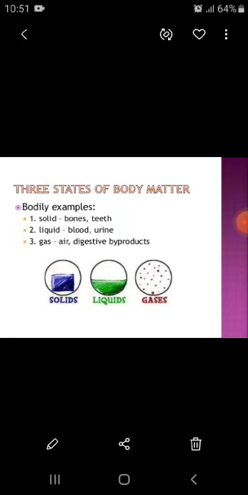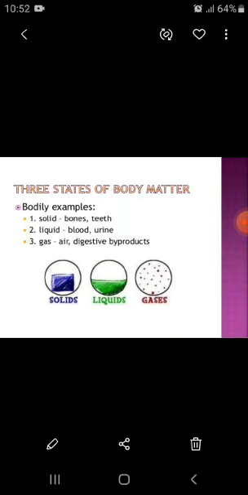Examples of liquids are blood, urine and water. And gas: the air and the atmosphere is a mixture of different gases, for example oxygen, carbon dioxide, hydrogen.